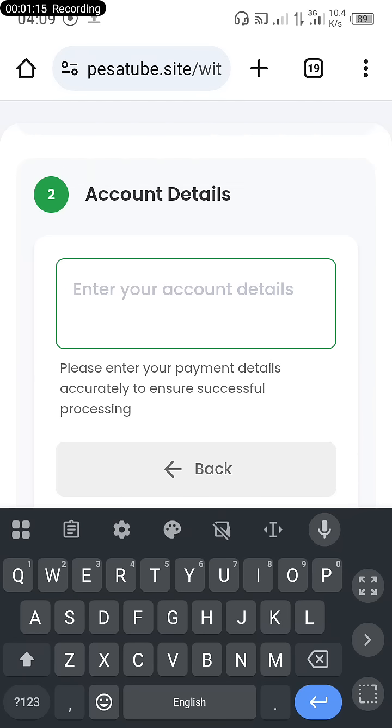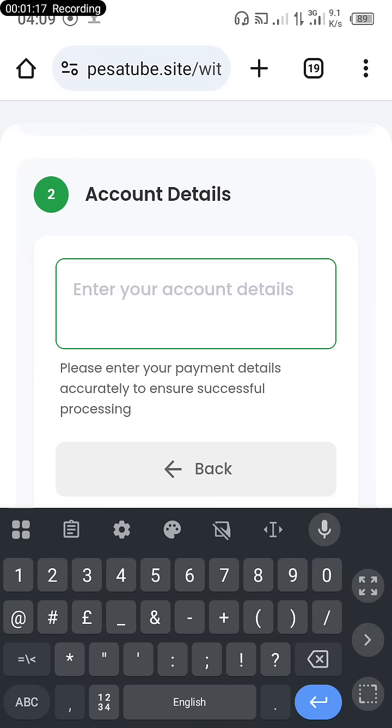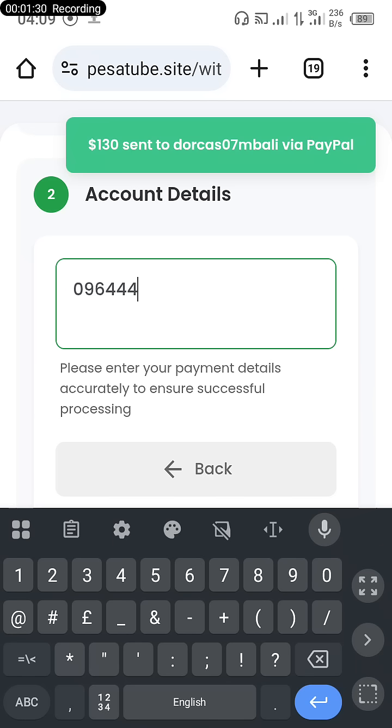But the minimum you can withdraw is above, I think, $30. $30 plus you can withdraw, but if you have exactly $30 you cannot withdraw. But if you have $30 plus you can withdraw.